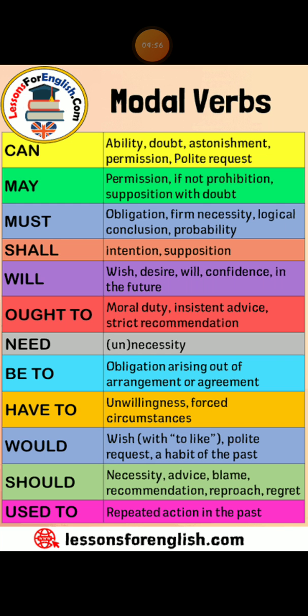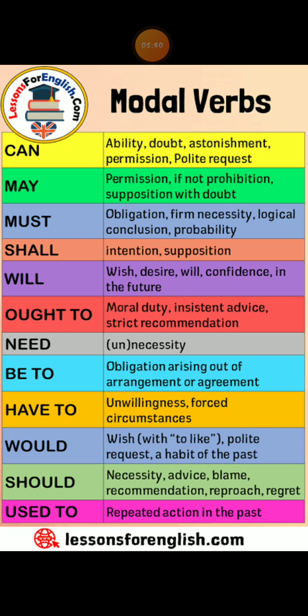Now should is used to denote the past of shall, like I expected that I should, or you can write would as well, pass. I expected that I should pass, or I would pass. He insisted that the papers should be destroyed. Should is used for advice. You should give up smoking. You should take this medicine regularly. The next is should used for moral duty, as we should serve our patients. You should do your duty.